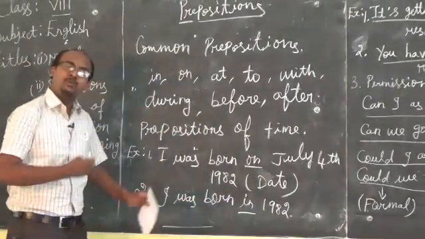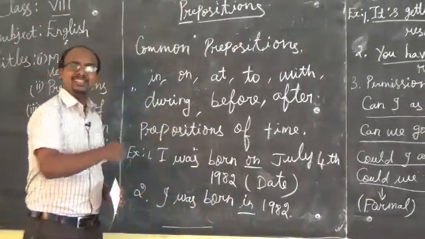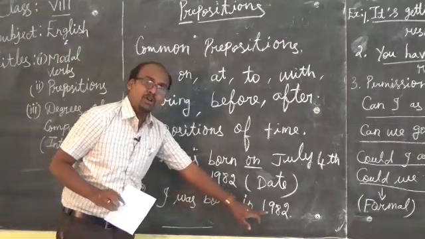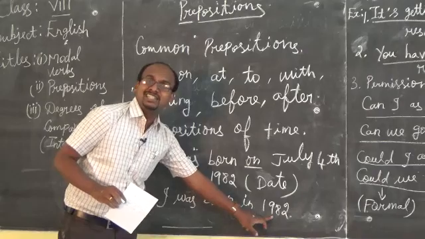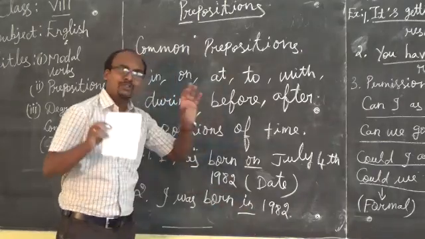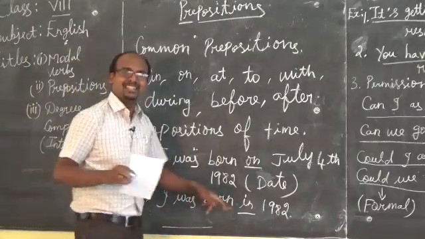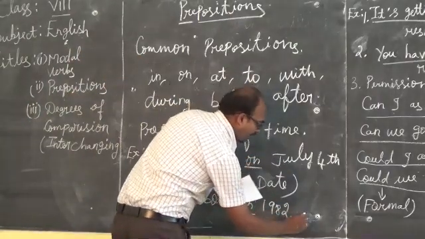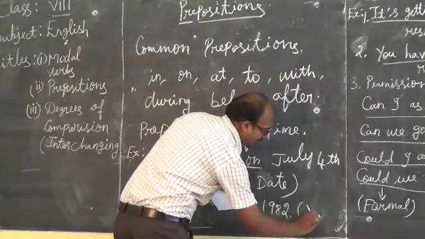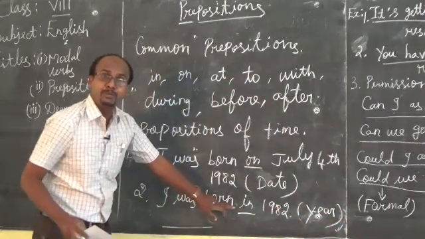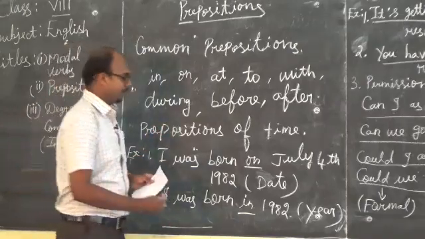In. Why did I put the preposition in here? Because in this sentence, I am talking about a particular year. When we talk about a particular year, we have to use the preposition in. Understood? Keep it in mind.